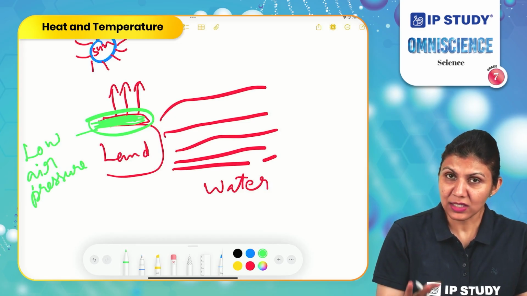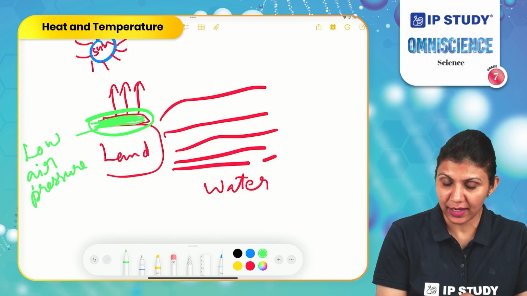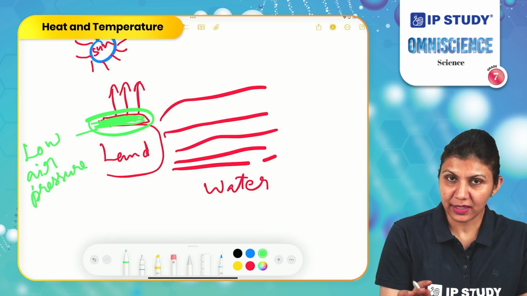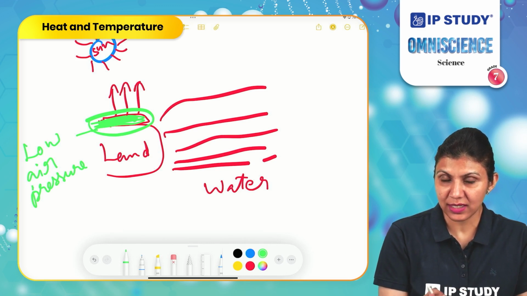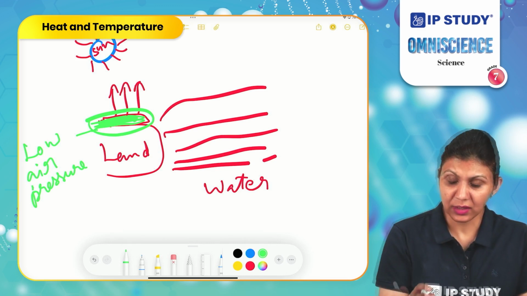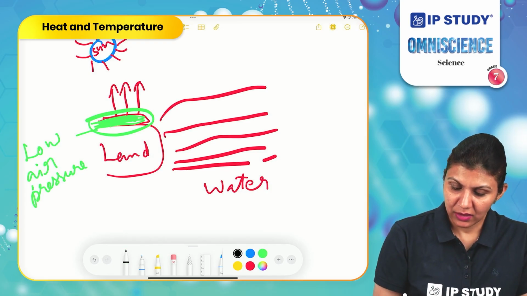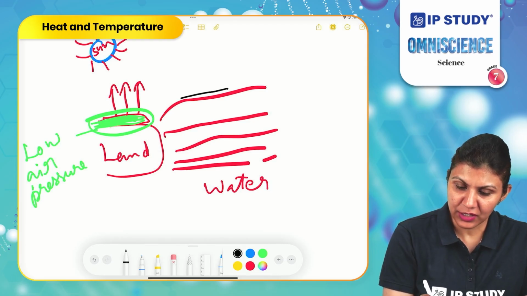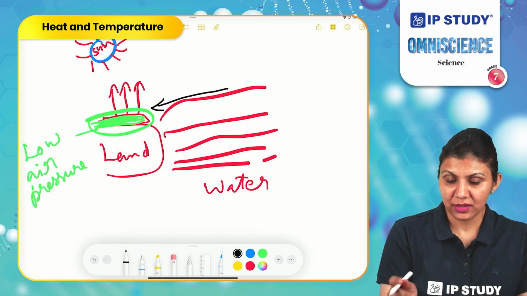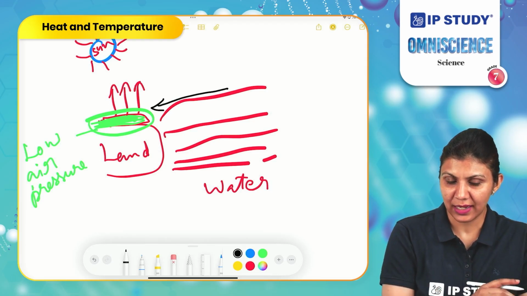So as the water is heating up at a slower rate, the air over the surface of the water is slightly colder. The air above the land is warmer, it rises up, creating a low air pressure, and the air from the higher pressure area over the ocean starts moving towards the land.